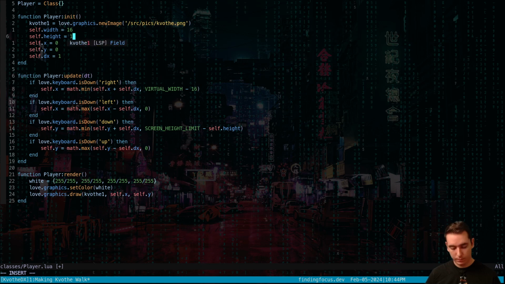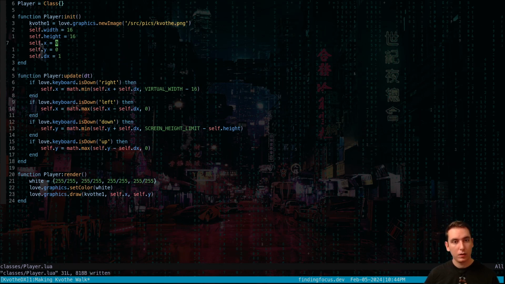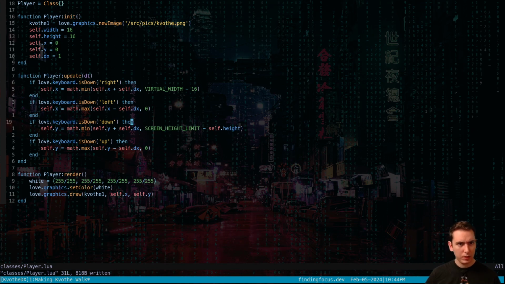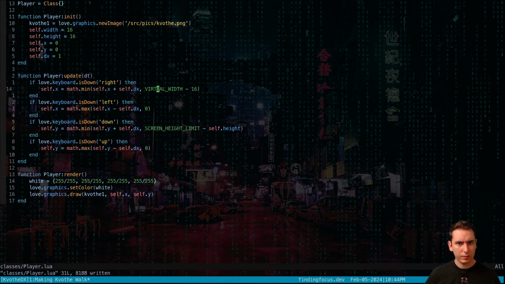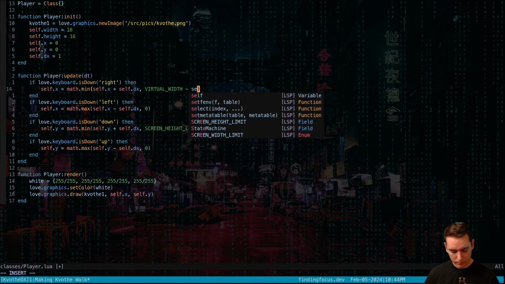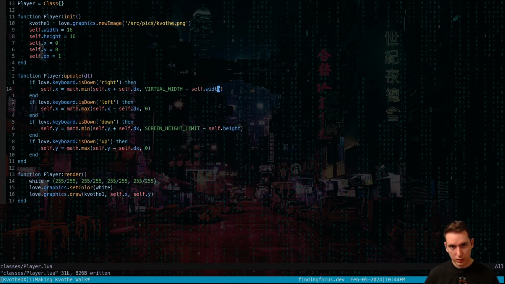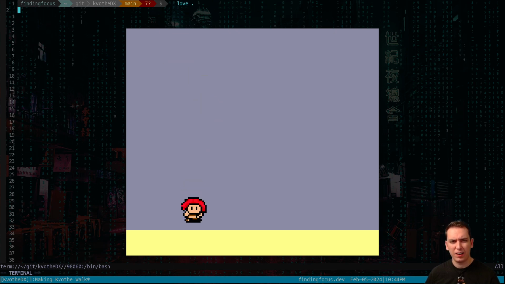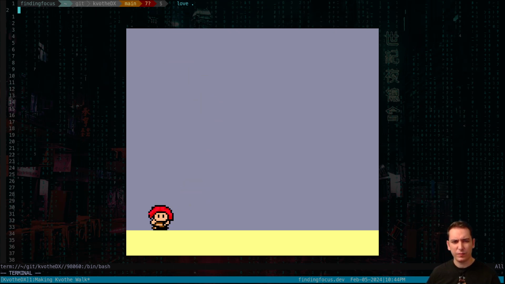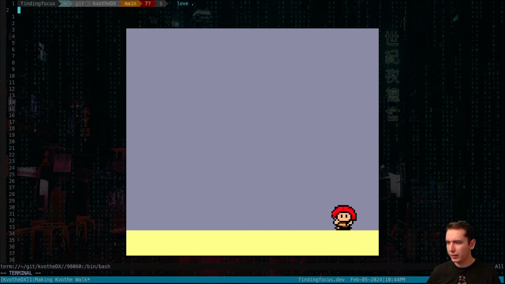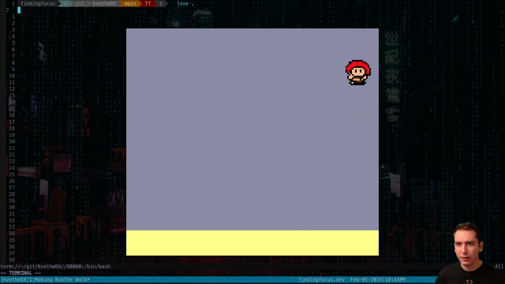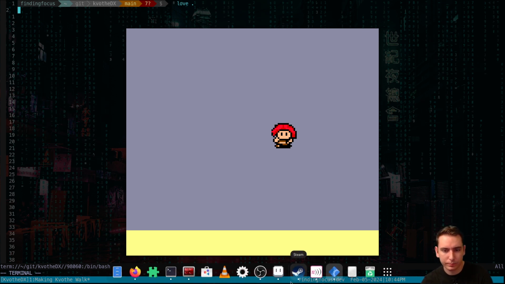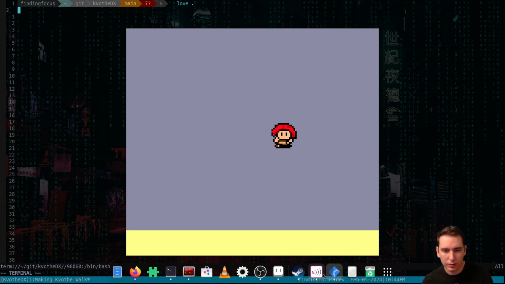And yeah, then write down self.width for here. Okay, so now do we stop at the bottom of our HUD? Yeah, we do. Cool. It's super laggy. I'm probably gonna have to kill the matrix in the background, because we are definitely lagging.